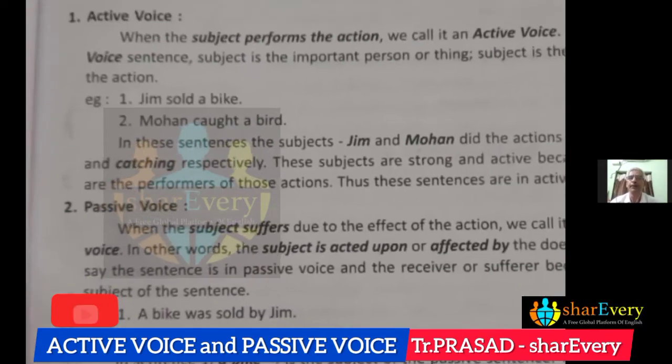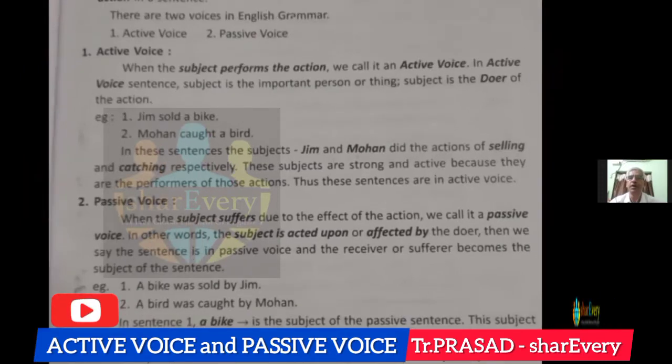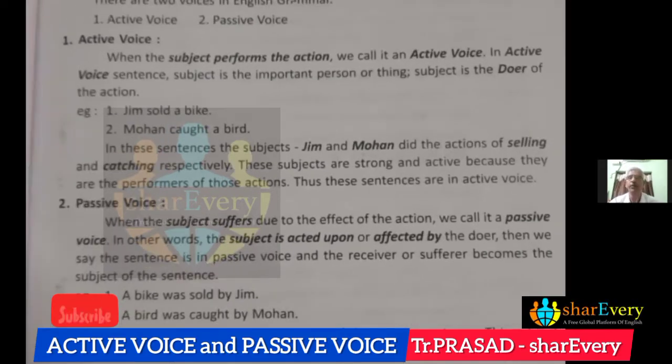The same in the second sentence also. A bird was caught by Mohan. So, in the second sentence also, the subject is inactive or passive, or the action done by the agent affected the subject. So, we call it a passive voice.